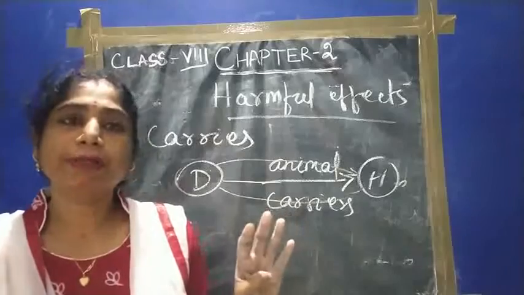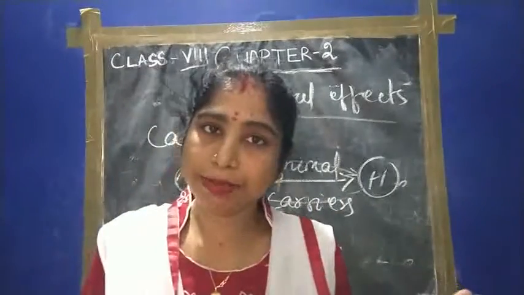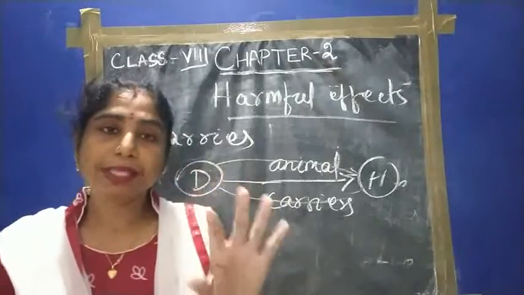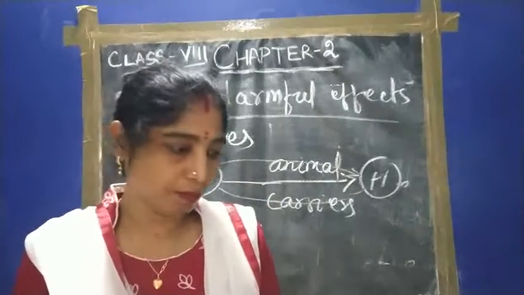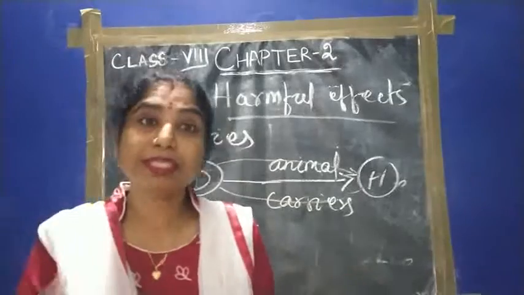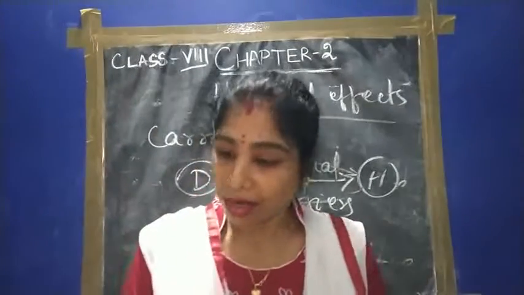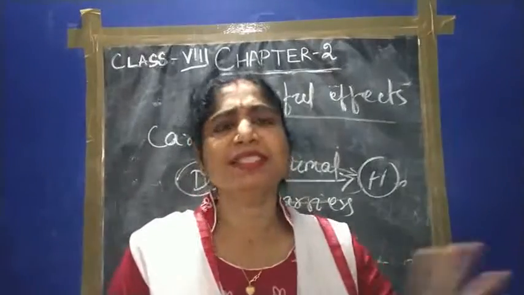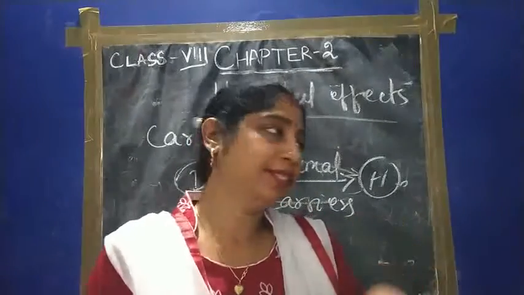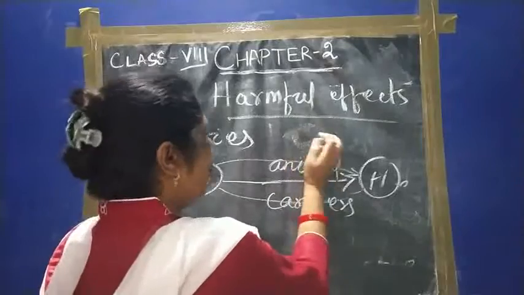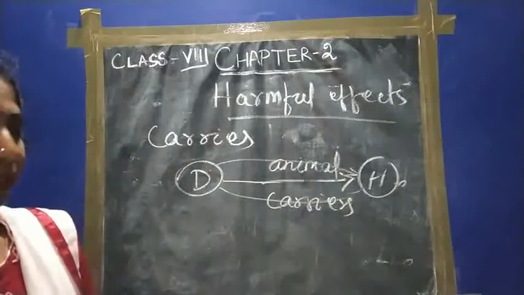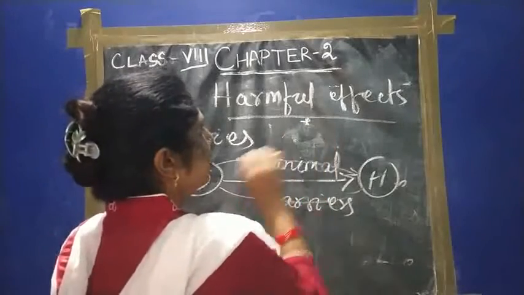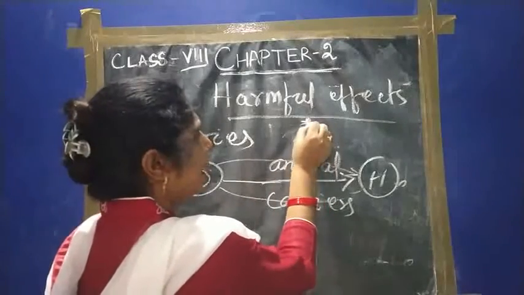So the carrier for malaria is the female Anopheles mosquito, and the carrier for dengue is the female Aedes mosquito. The best example of a disease carrier is the fly. Flies mostly sit on garbage. Suppose these are the garbage, and this one is a fly. When they sit on the garbage, what happens with the microorganisms?